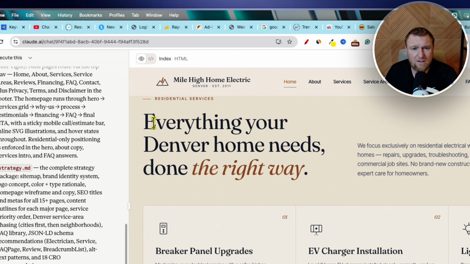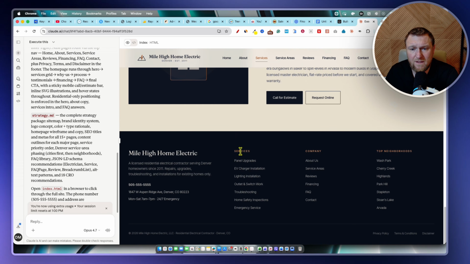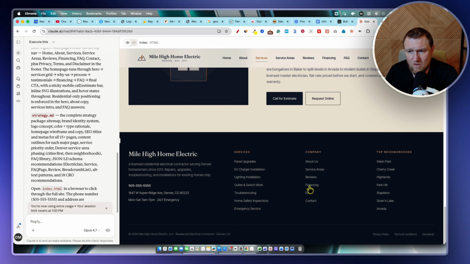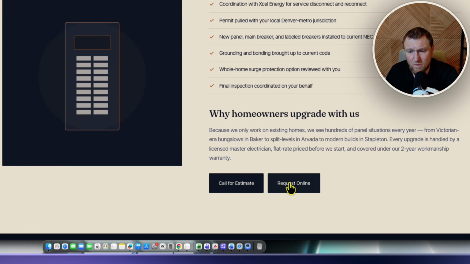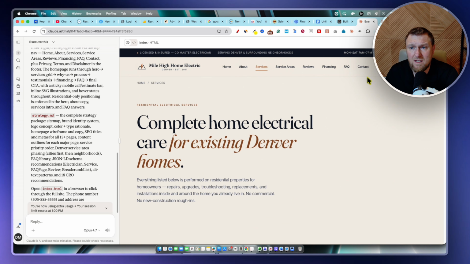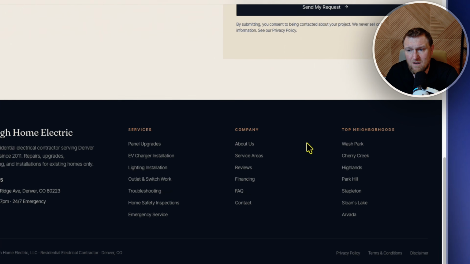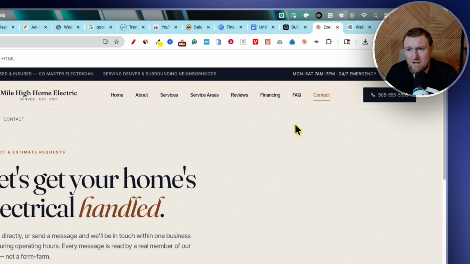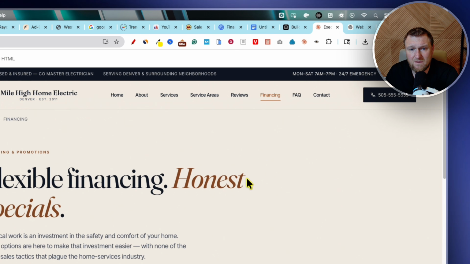Here's the site: everything your Denver home needs done the right way. Graphics right over here really come out. And then you have your services, your company, top neighbors, so service areas, and then a really nice footer with the legal pages as well, and all the appropriate things you would want in a local business, call for estimate, request online, all that kind of stuff. So it's looking really, really good. There's contact information right there. You can get your free estimate right there, and your FAQ is here, all filled out. This is looking really good.